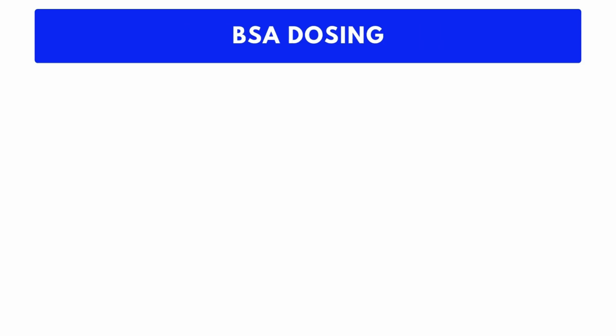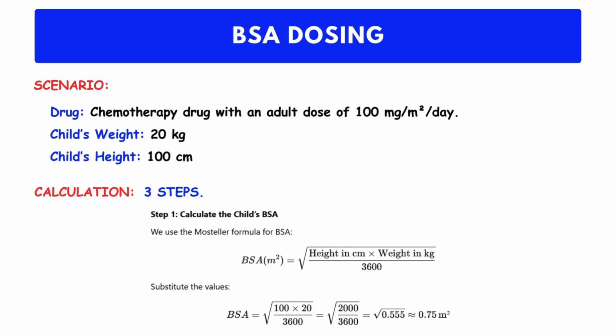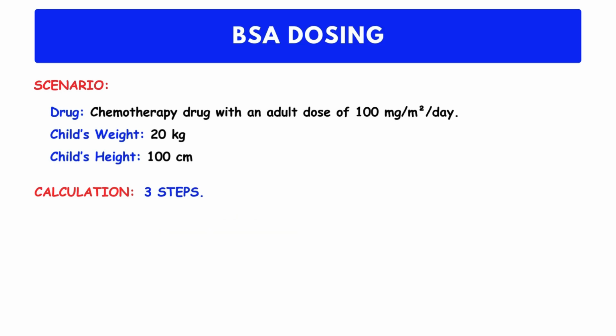Now let's see pediatric dose calculation using BSA, body surface area. This is the scenario. We have to give a chemotherapeutic drug to the patient. So, a chemotherapy drug with an adult dose of 100 mg per square meter per day. Child's weight, 20 kg. Child's height, 100 centimeters. Calculation happens in 3 steps. Step 1. Calculate the child's BSA. We use the Mosteller formula for BSA. This is the formula, and this is the result. Approximately 0.75 square meter.